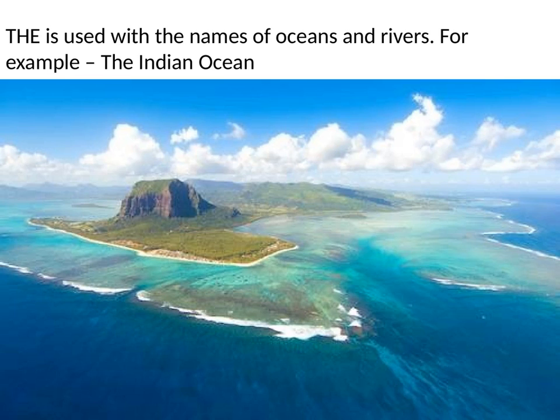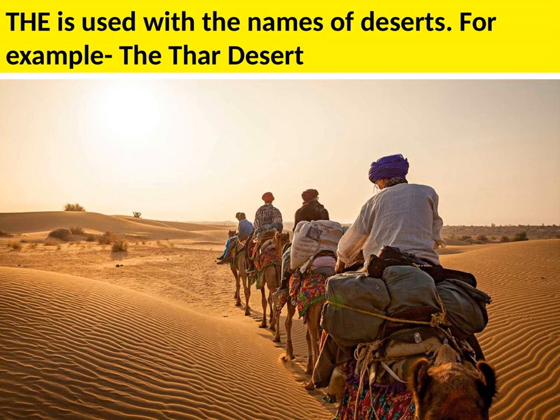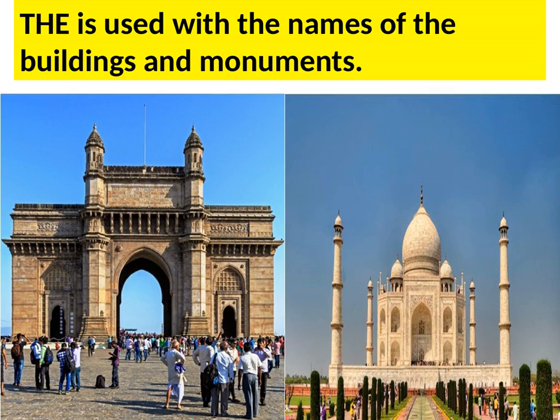Similarly, we can add "the" with the names of mountain ranges, like the Himalayas, the Aravalli Hills. We can also add "the" before the names of deserts, like the Thar Desert. We also add "the" before the names of buildings and monuments. Can you guess the name of these buildings? The one on the left is the Gateway of India, that is in Mumbai, and the other one on the right is the Taj Mahal.